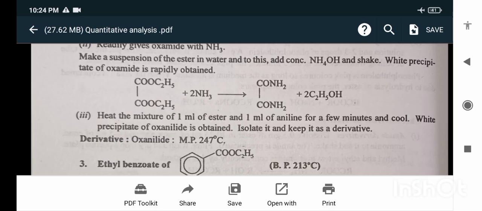Heat the mixture of 1 ml of the ester and 1 ml of aniline for a few minutes and cool. A white precipitate of oxanilate is obtained. Isolate it and keep it as a derivative.